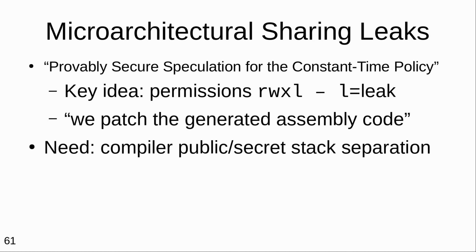In particular, currently the prospect work was evaluated on programs that were first compiled with the off-the-shelf C compiler, then modified for the purpose of that case study. And of course, this is not a way you can prove a system-level theorem. So what we would like to do is build a compiler that, with an appropriate level of programmer help in relatively constrained parts of the program, appropriately spills, for example, secret variables to one part of the stack and public variables to another part of the stack, and thus satisfies the requirements of prospect.